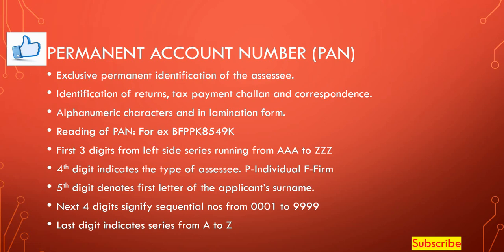Then the 4th character indicates the type of the assessee. P means individual, F means a firm, A means association of persons, C means a company, like this. So that will indicate the type of the assessee. In this example, it is C, which means company. Then the 5th character indicates the first letter of the applicant's surname. So in this case K is the surname of the applicant. The next 4 digits signify the sequential numbers from 0001 to 9999. The last character indicates a series from A to Z.